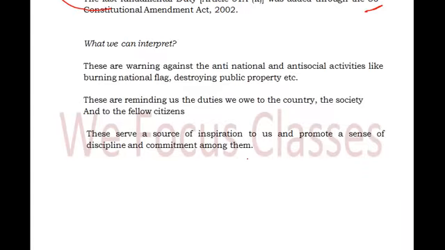Then what can we interpret from this? We can clearly say that some of them are giving a warning to us, like we should not go for anti-national activities or anti-social activities, like burning of the national flag, destroying public property, etc. And some of them are reminding us of the duties we owe, like we should promote common brotherhood and should follow the principles of the national movement. Those are the things which inspire us and remind us of the duties we owe to the country and the society, as well as to fellow citizens. And these are a source of inspiration to us, promoting a sense of discipline and commitment.